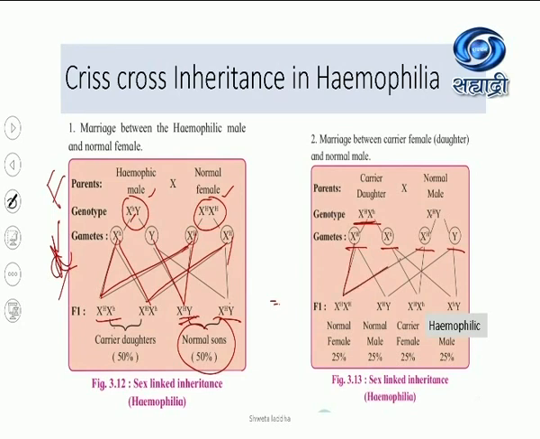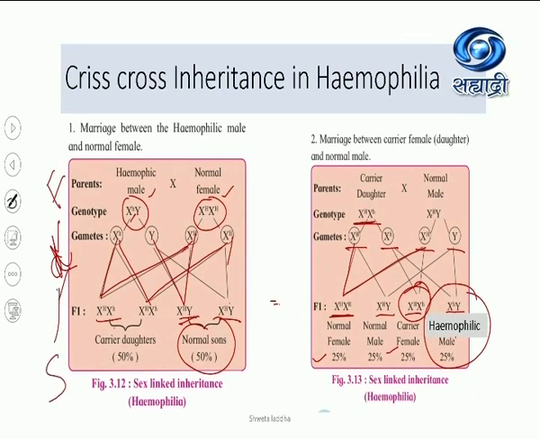X capital H and XH, capital H, a normal female because of homozygous dominant gene. Look at this, X capital H and Y, normal males, 25%. X capital H and small h, carrier females. This is given wrong in the textbook, so change it. X small h and Y. When small h is coming on X, it will be a hemophilic male. So look here, who is becoming hemophilic? The sons are becoming hemophilic.